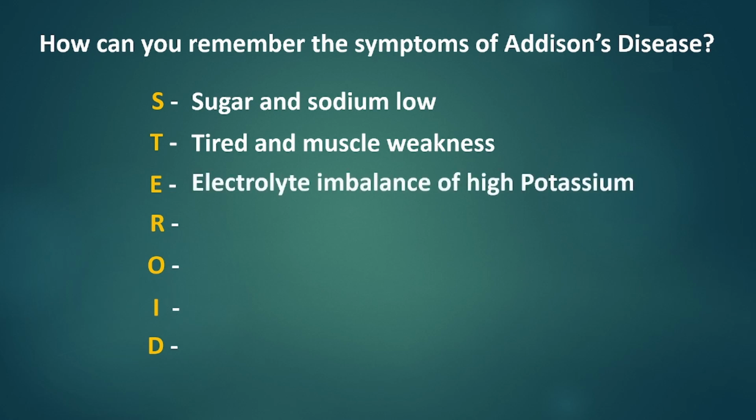E for electrolyte imbalance of high potassium. Since aldosterone keeps sodium in and potassium out, lack of aldosterone increases potassium level while lowering sodium level. R for reproductive changes. Women with Addison's disease may have irregular menstrual periods, lose body hair, and have a decreased sexual drive due to decreased production of androgens, which is also a factor of sexual behaviors.